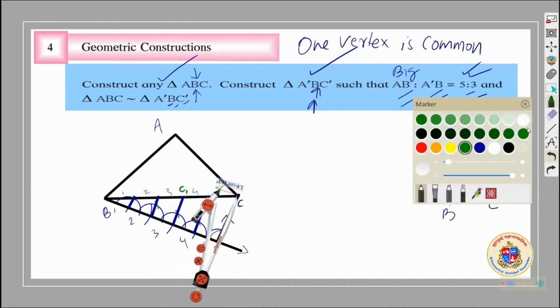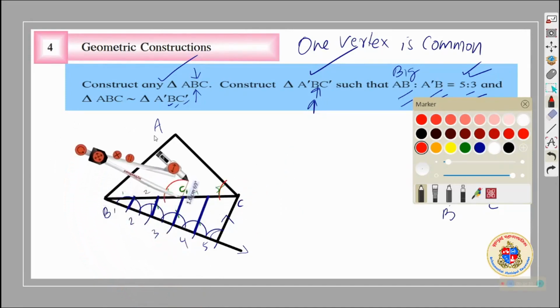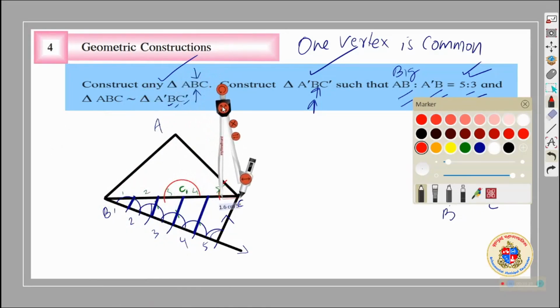Change the color of the compass, some difficulty to see. It will come in red color now. Okay, we have marked with compass. Now we need at C an angle. We need a parallel line going to the side AB. So the same way we will do here also. But we don't know where exactly it will go, so we will simply draw an arc like that. Now measure the expansion here.